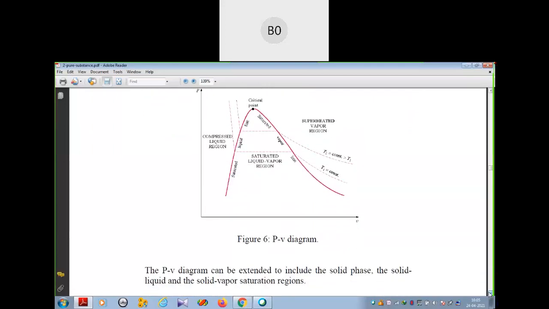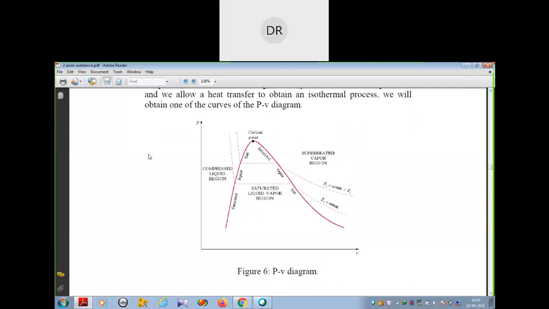So this one is the PV diagram. The PV diagram, pressure and volume diagram. Did you understand?